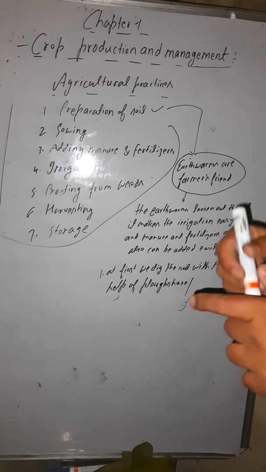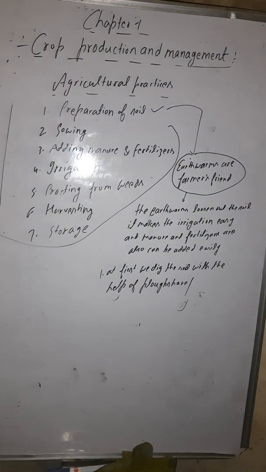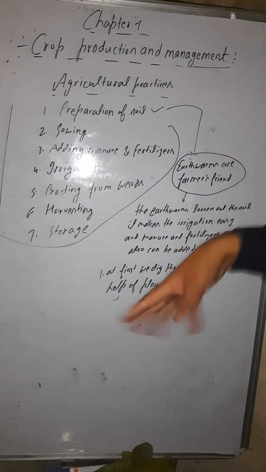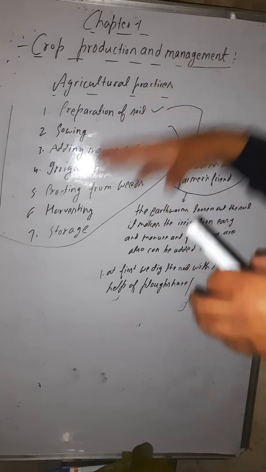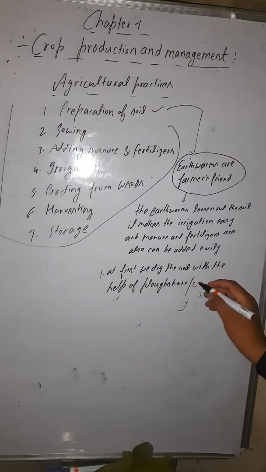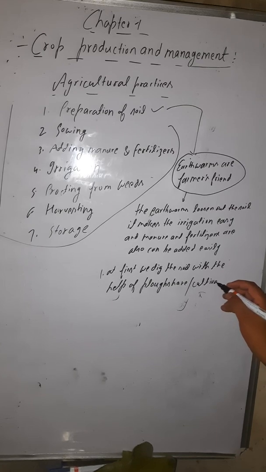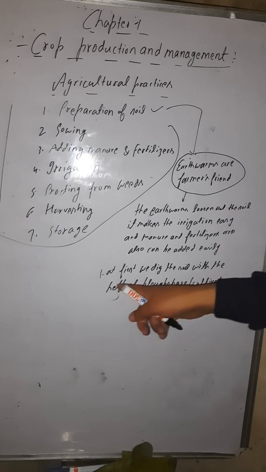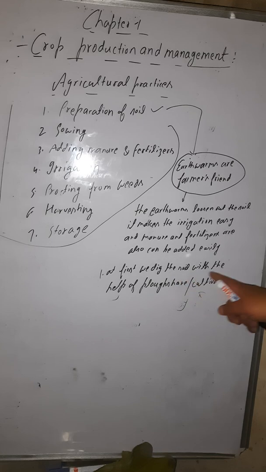Somewhere we use the tractor when the field is very large, so it is not possible to use the plowshare there, so we use a tractor, and at that time it is known as cultivator.